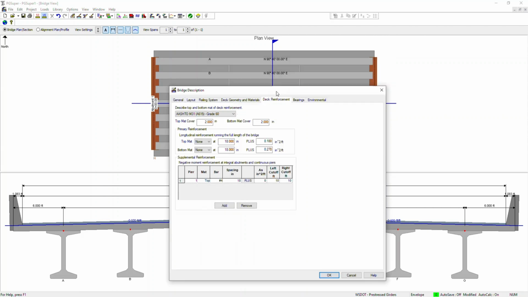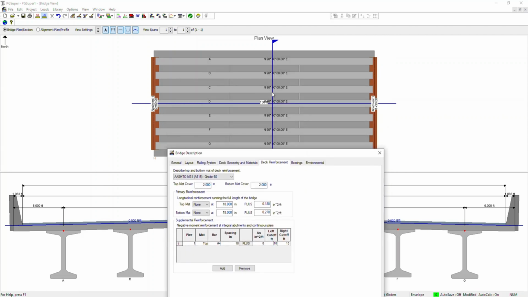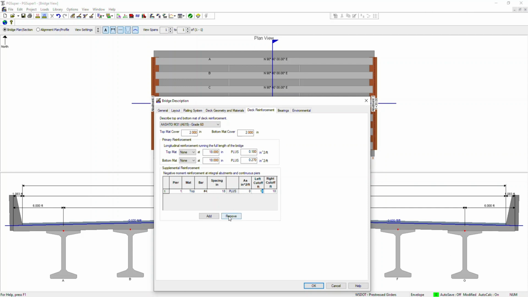Left cutoff feet means, let's say you have a pier here, where it is cut off from the pier center line, and the right cutoff length. So it is 10 feet to the left and 10 feet to the right. Yes, for this one. So let me remove this for now, just for information purposes, which you can use as needed.